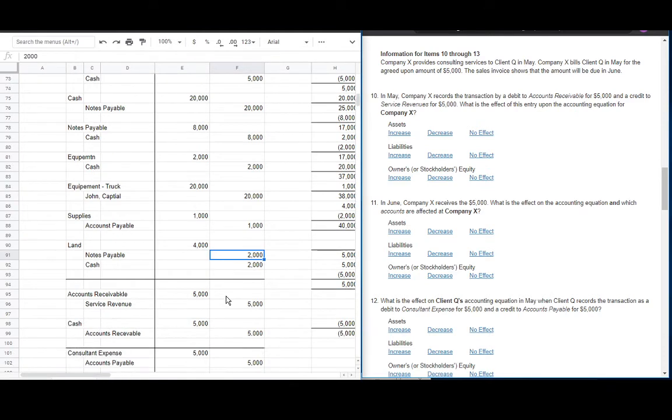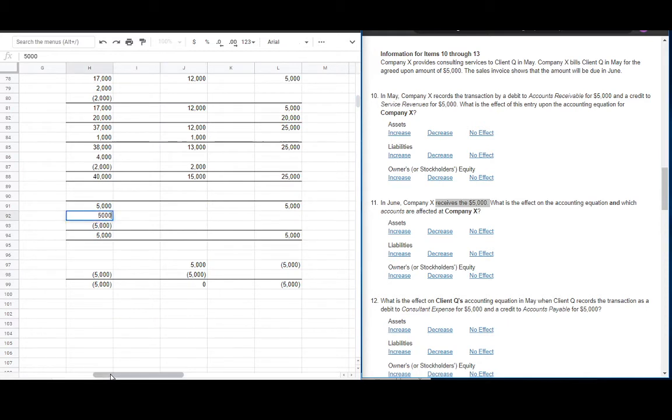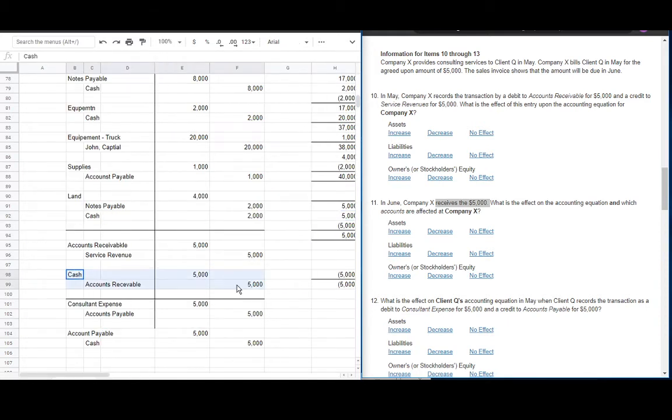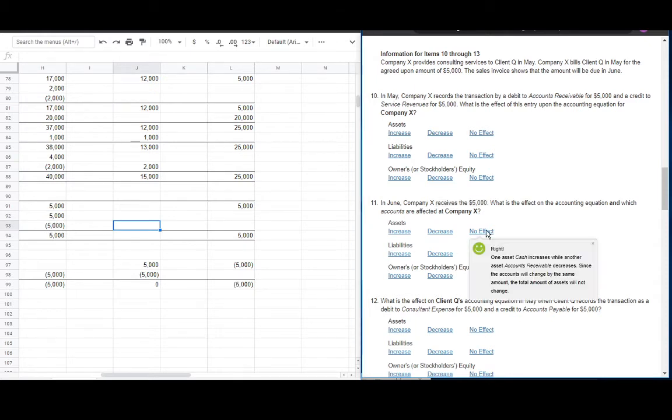Number 11, June, company X received 5,000. What would be the journal entry here? Yung accounts receivable kanina, ika-cancel out natin ng 5,000. And cash is going in, receives 5,000 of debit. Nakita natin na asset tong dalawa, diba? Cash is an asset and accounts receivable is an asset. So we add asset of 5,000 and decrease asset of 5,000. So in effect, nothing happens. So no effect dito. Again, no effect din on both the liability and equity.